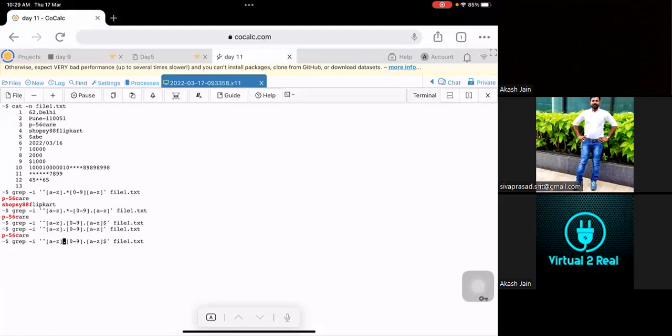Then for the hyphen, I have given this period. Then after that, some number is there, right? In the third character, some number is there. But if you see Shopsy 88 Flipkart, in this case, the characters are not matching. That's why that value didn't show on your screen. Only this value comes up. Correct?